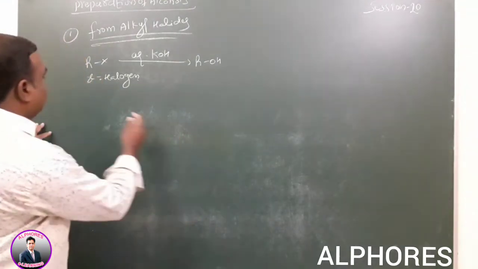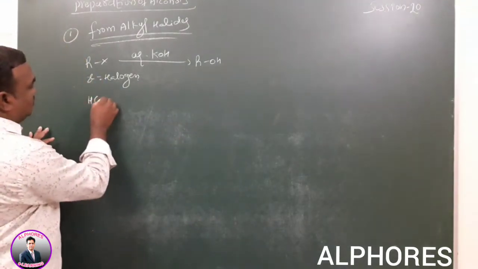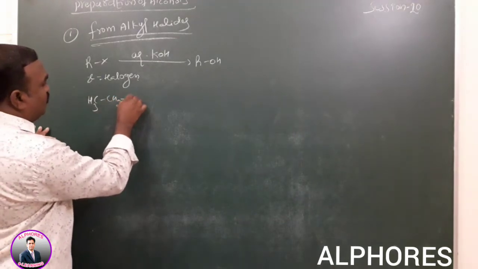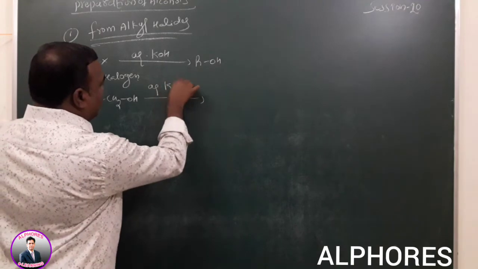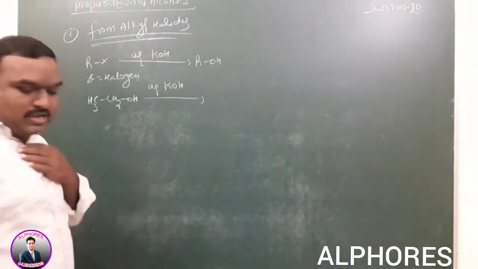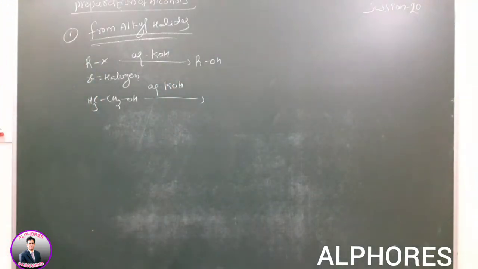For example here, CH3CH2CH2OH is given, and here aqueous KOH is given.